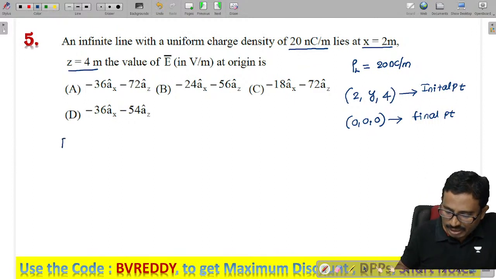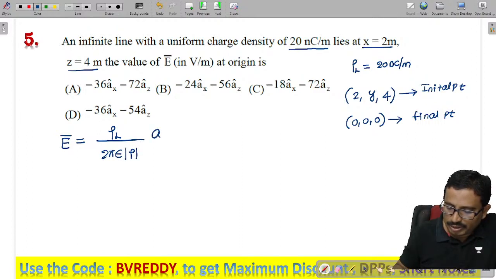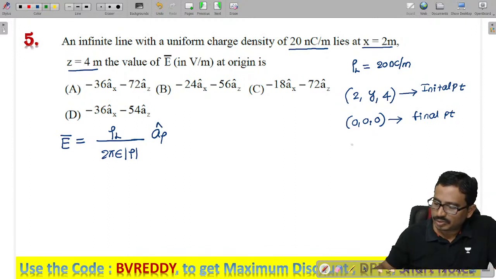Now what is the electric field due to a line charge, which is given as rho L by 2 pi epsilon mod rho into a rho cap, where a rho is a distance vector. So tell me now rho cap, which is final minus initial.